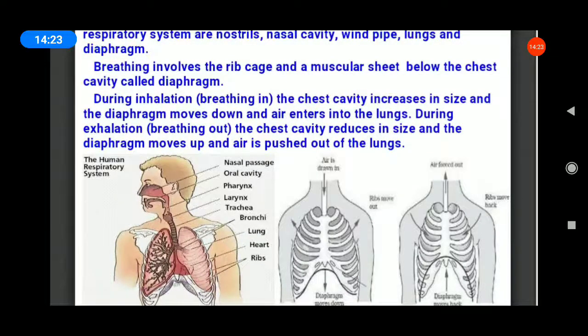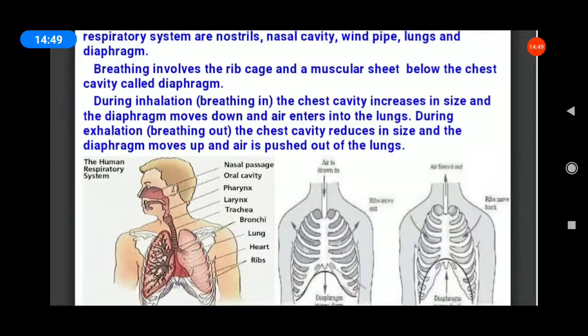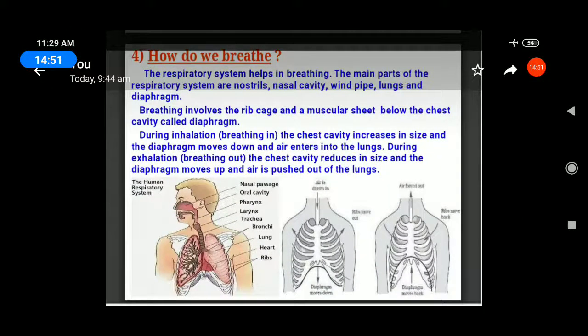Okay, the important word for inhalation: chest cavity increases in size. The diaphragm moves down. Next, the important word for exhalation: chest cavity reduces in size. The diaphragm moves up and air is pushed out of the lungs. That's all. Inhalation, exhalation.